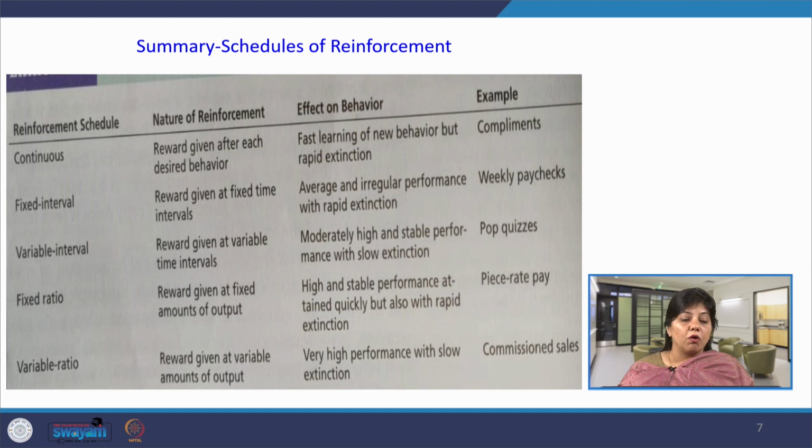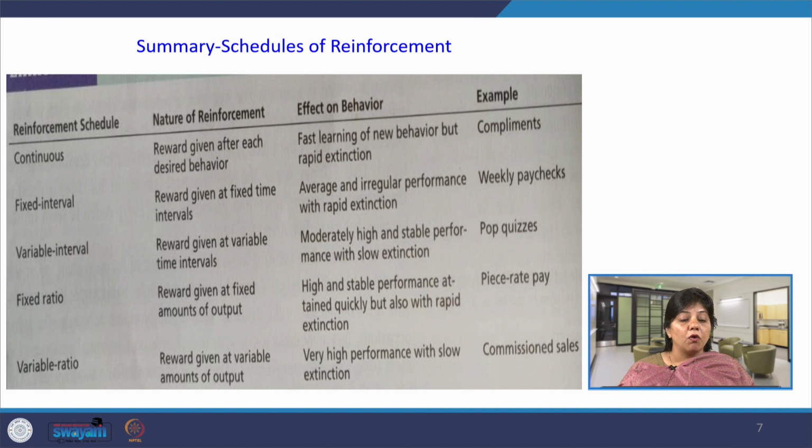Fixed interval, reward is given at a fixed interval of time, for example, weekly or monthly paycheck. Average and irregular performance with rapid extinction. That means, even if they have the expertise, they will not perform up to that level, because they know that they will ultimately get the reward only after 30 days have passed.